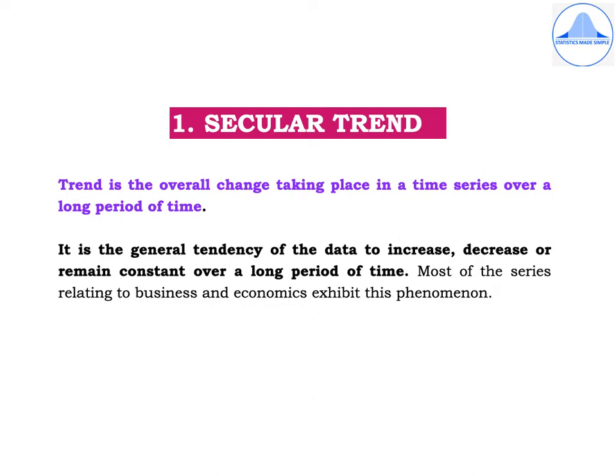Let us now discuss the first component, which is the secular trend. Trend is the overall change taking place in a time series over a long period of time. It is the general tendency of the data to increase, decrease, or remain constant over a long period of time. Most of the series relating to business and economics exhibit this phenomenon.